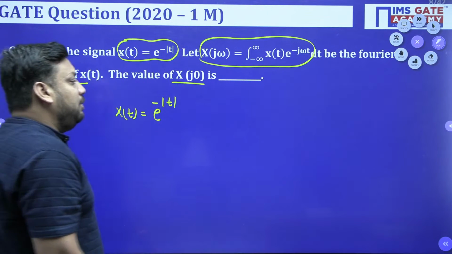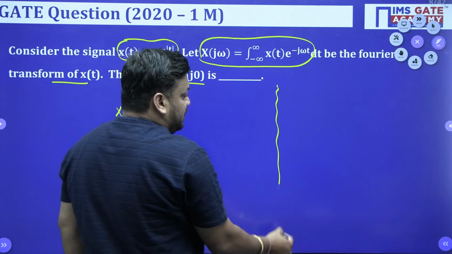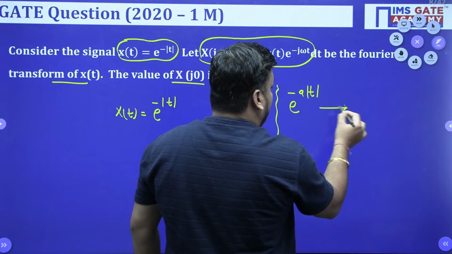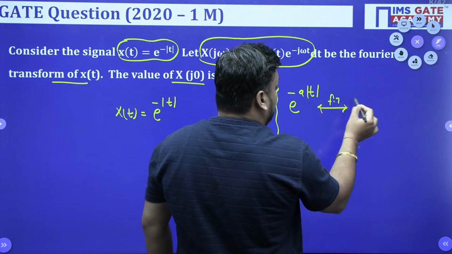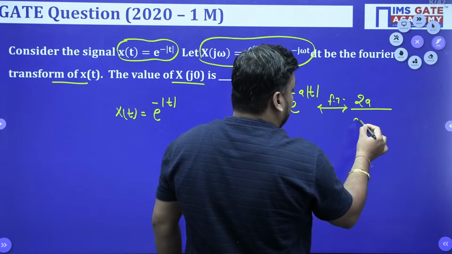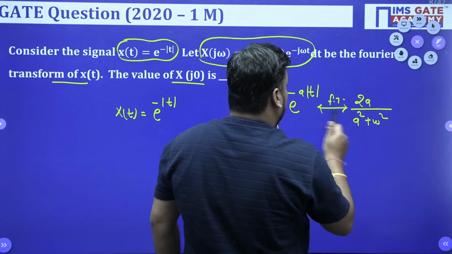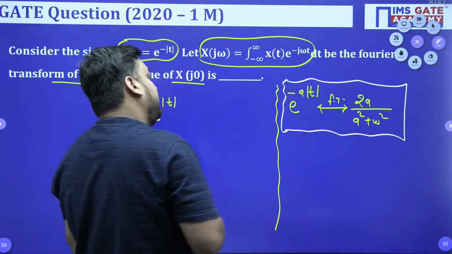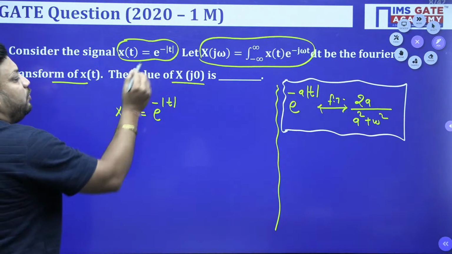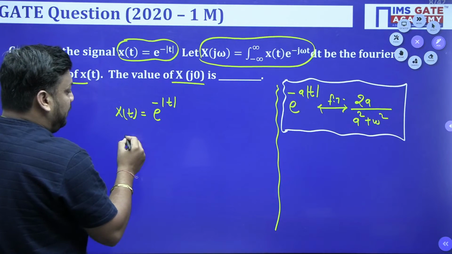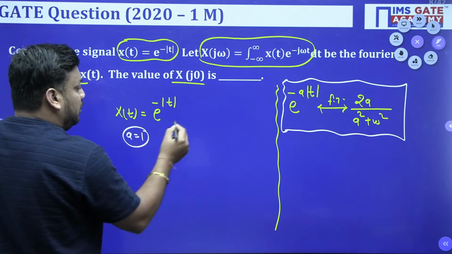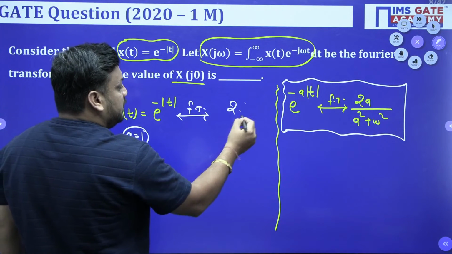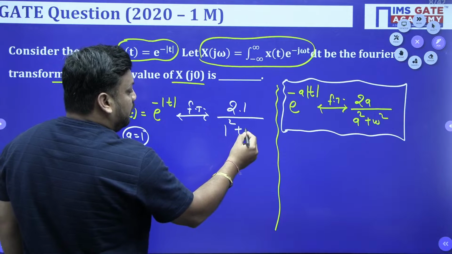So you should tell me what is the standard form, sir. As far as the standard result is concerned, the Fourier transform of e to the power minus a mod of t is nothing but 2a upon a square plus omega square. Now because here e to the power minus mod of t only is given, you can compare: your a value is nothing but 1, and its Fourier transform is 2 into 1 upon 1 square plus omega square.